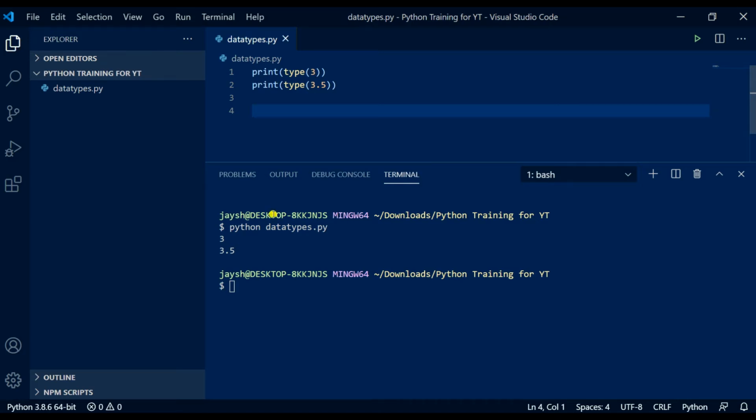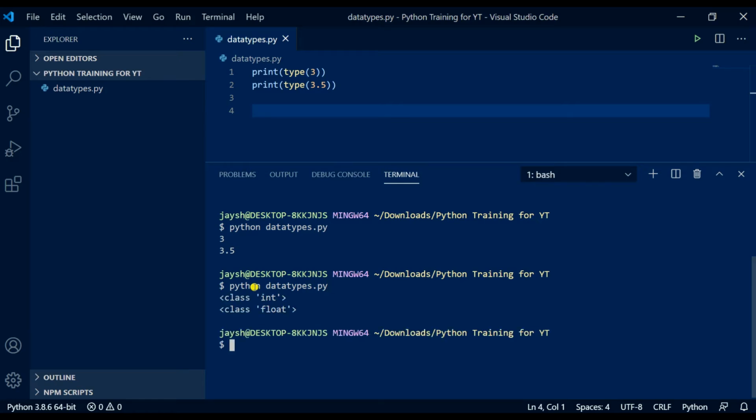So Control S to save, and let's print that to the console. You can press up on your keyboard to get your last written statement within your terminal and press enter. So it's told us that we've got a class integer and a class float. Again, an integer in Python is a whole number, and a float is something with a decimal or fractional number. That isn't a whole number, basically.